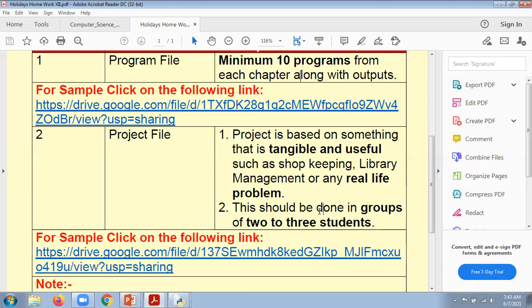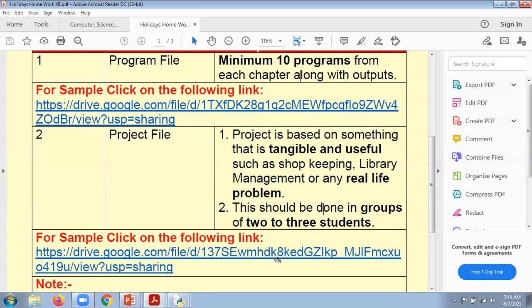So I'm going to give you some time. Today is 7th, and then 8th and 9th. When we meet again on the 9th, I'm going to ask you, or you can also send me your group name, the name of your project, as well as the members of your group. But make sure that the members within your group are not more than 3, because this is a constraint applied by CBSE, that the student group will be 2 or 3.